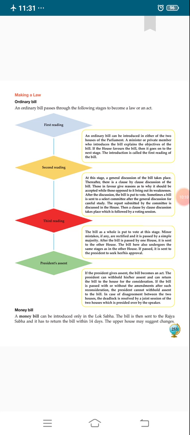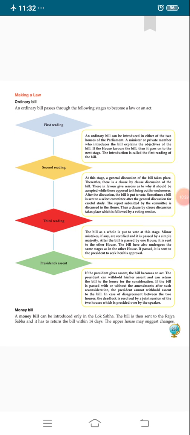After the bill is passed by one house, it is sent to the other house. It means if one house passes it by majority, the bill will be sent to the next house.